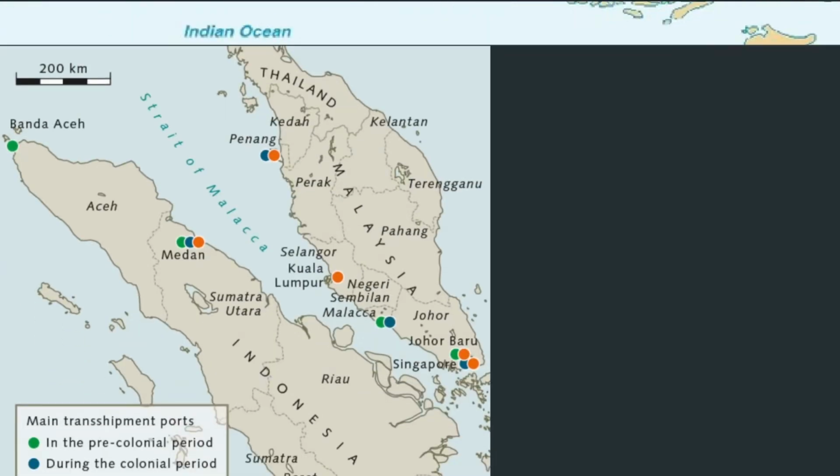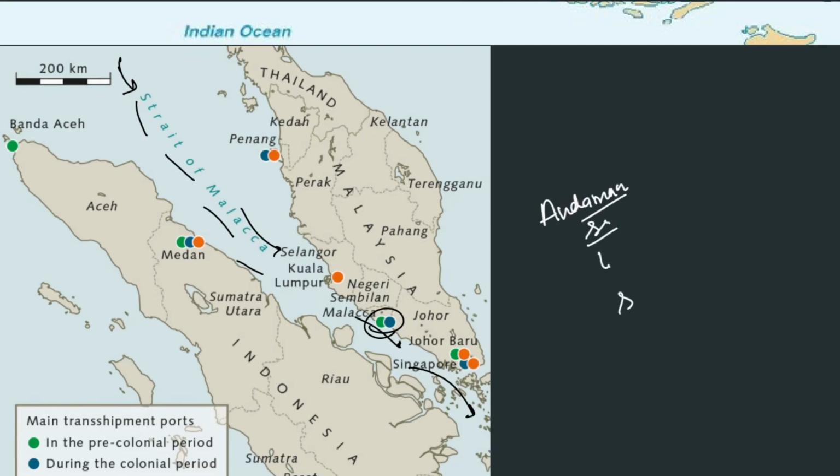Okay, here we see the port of Malacca. This is the Strait of Malacca. A ship will go from here and reach itself here. So this is the Strait of Malacca. Please just remember where it is located, between the Andaman Sea and the South China Sea, and it is very famous. You must all be knowing already. And which are the two countries associated with it? Malaysia and secondly Indonesia. Okay, so please remember these countries.